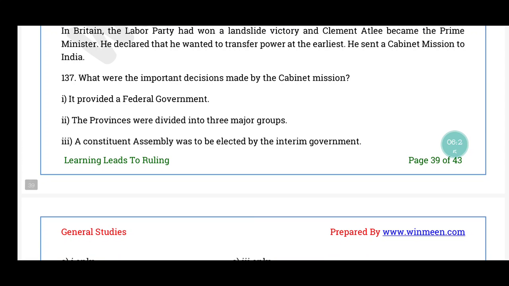Question number 137. What were the important decisions made by the cabinet mission? It provided a federal government. Provinces were divided into 3 major groups. A constituent assembly was to be elected by the interim government.